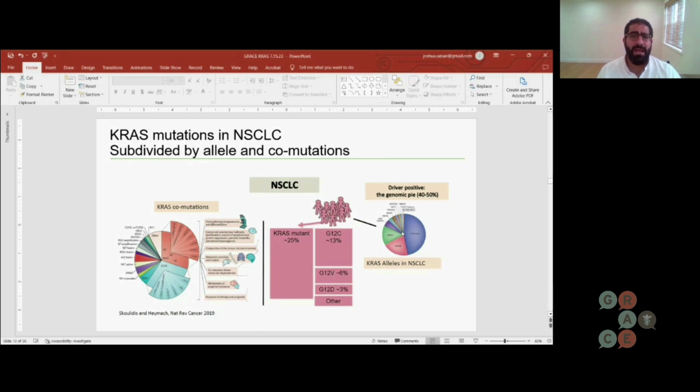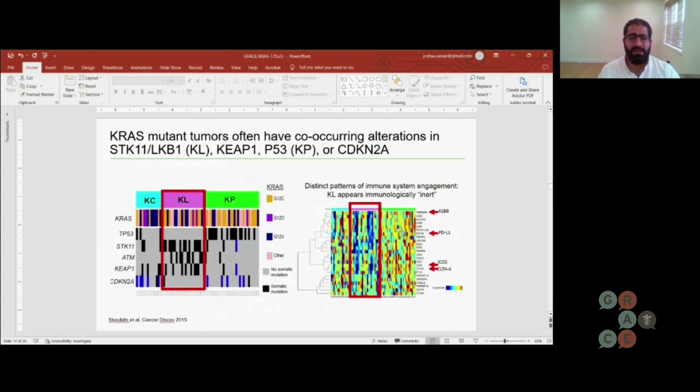And I'll show you some data showing that patients who have more complex tumors or more heterogeneous tumors may not respond as well to immunotherapy alone. And we may need to think about this patient population somewhat differently. So this is data that's somewhat old now, about 7-8 years, generated from MD Anderson, looking at a subset of patients who had KRAS mutations. But the team went a step further, not only looking at the surface alteration, but what other alterations did these patients have? And you can see that they defined 3 separate groups here.